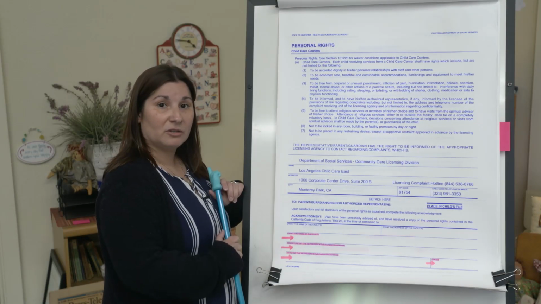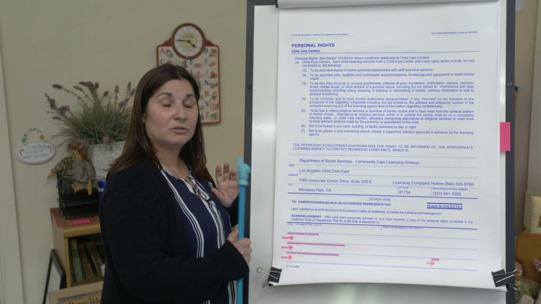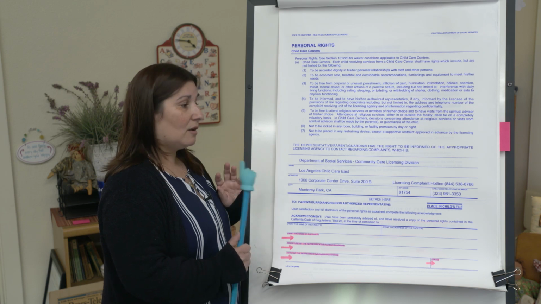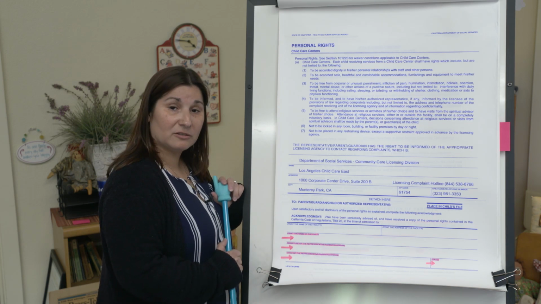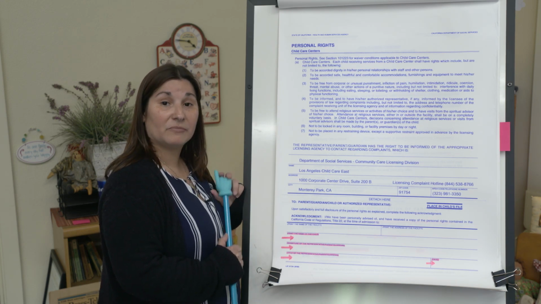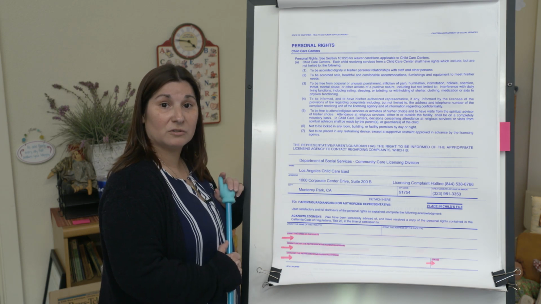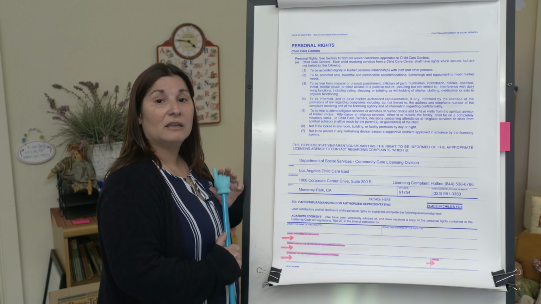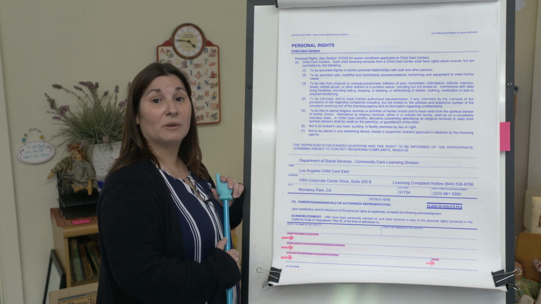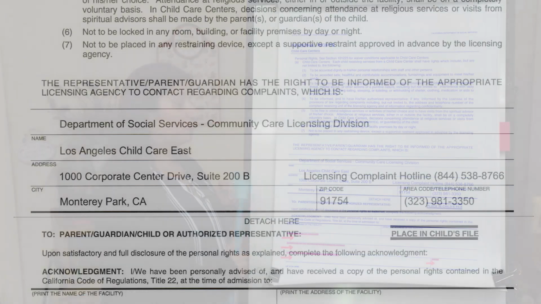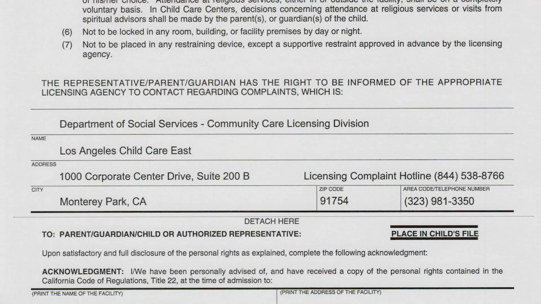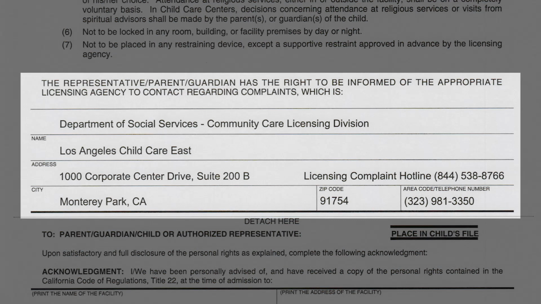If you ever have any issues at the site that you want to report to licensing, we do ask that you come to the site supervisor to discuss any concerns so that we can see if we can resolve the issues at the site ourselves. If you do not feel that those concerns have been addressed, at that point you do have the right to contact licensing. This is the complaint information here where you can call their hotline.